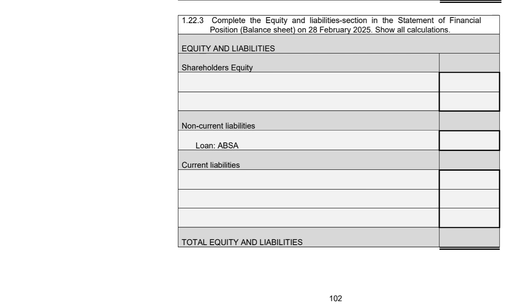(1.22.3) Complete the equity and liability section in the Statement of Financial Position or balance sheet on 28 February 2025. Show all calculations. So our equity and liabilities, we start with our shareholders' equity, and that consists of your ordinary share capital, which was 4.2 million Rand, as well as your retained income, which was 743,000.